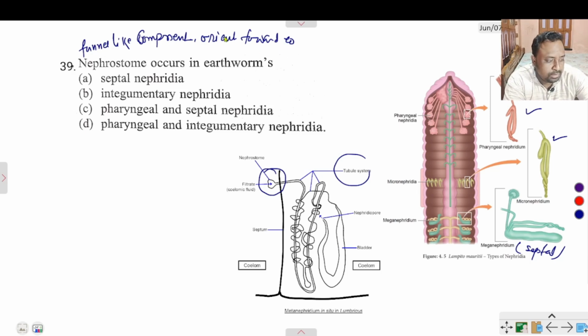Clear? Oriented towards coelom. This is the coelom, and septal nephridia are arranged in it.